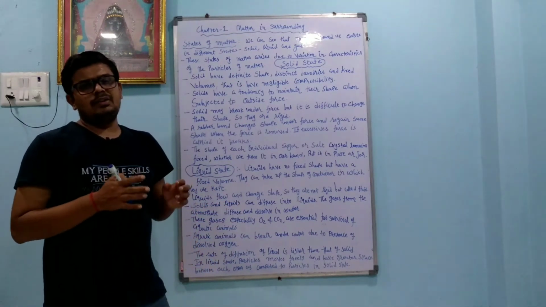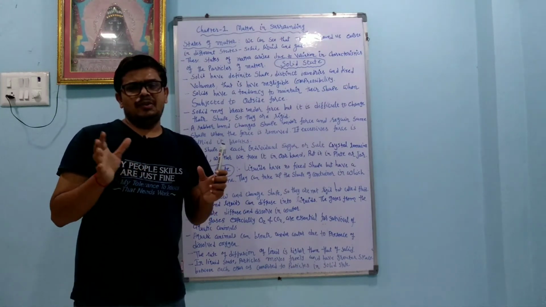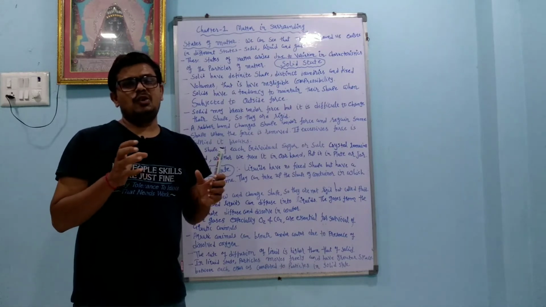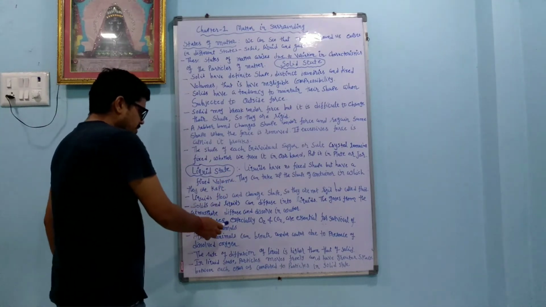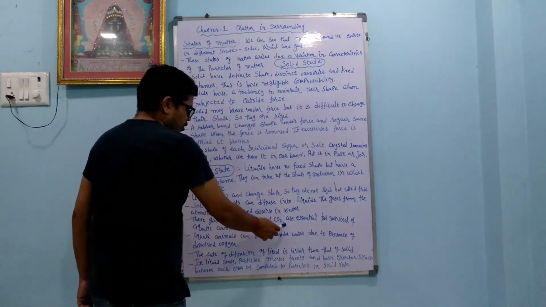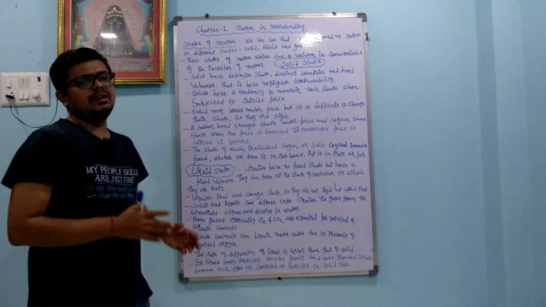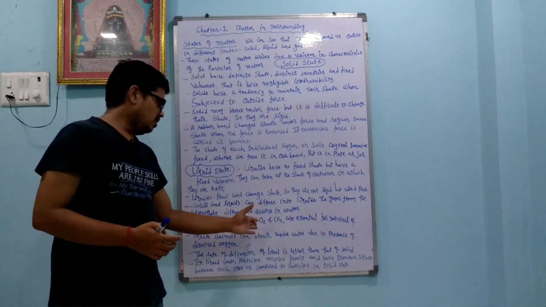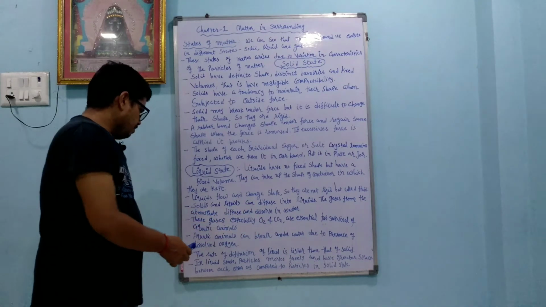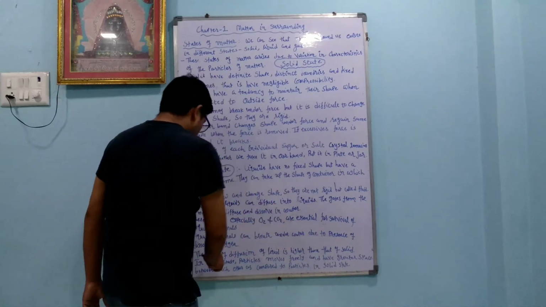So why can aquatic animals survive? Because they have the capacity to take the dissolved oxygen from the water. These gases, especially oxygen and carbon dioxide, are essential for the survival of aquatic animals. Oxygen and carbon dioxide are very important for the respiration process of aquatic animals. Aquatic animals can breathe under water due to the presence of dissolved oxygen.